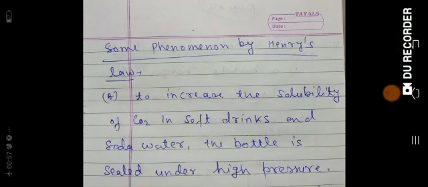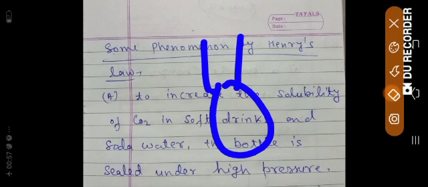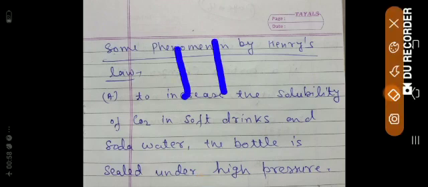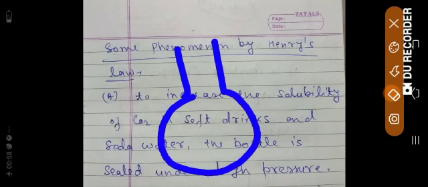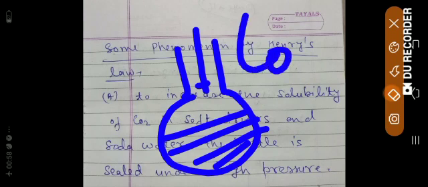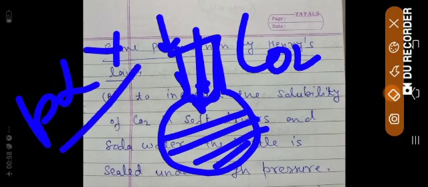Why under high pressure? Suppose there is a bottle. I'm not very good at drawing, students, so bio is not my favorite subject. Suppose there is a container in which there is water. If you want to dissolve CO2, then you have to apply more pressure, because you know P is directly proportional to X. So you have to seal the bottle under high pressure. This is the application of Henry law.